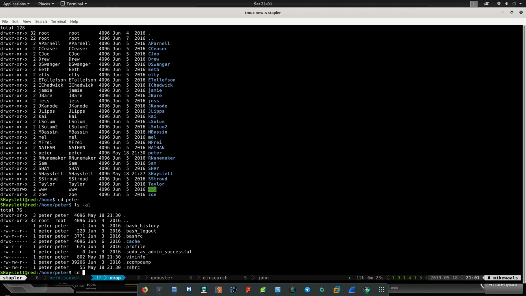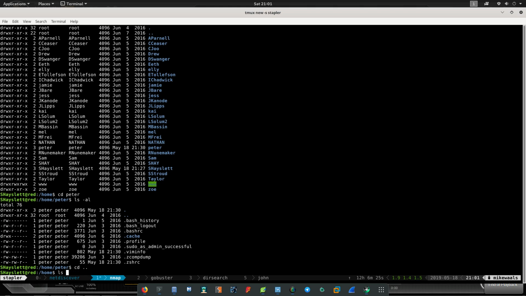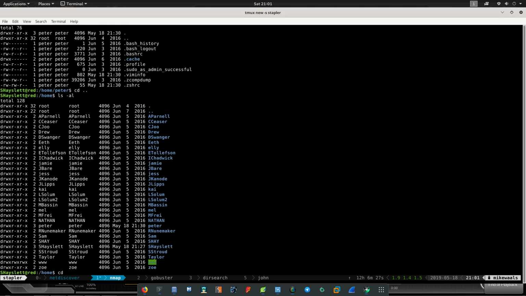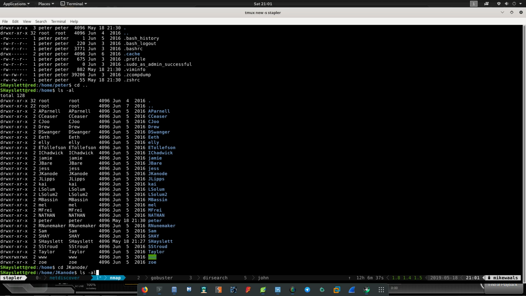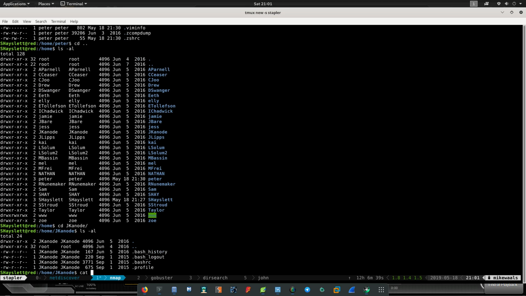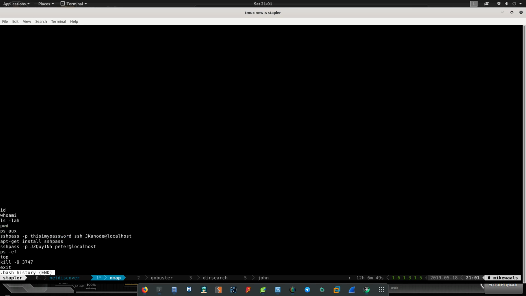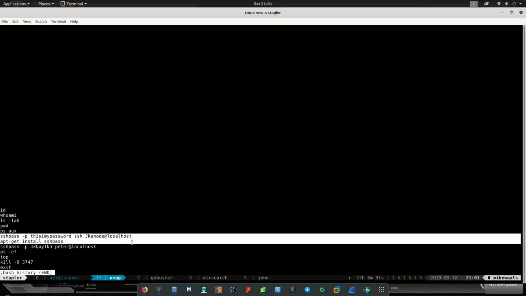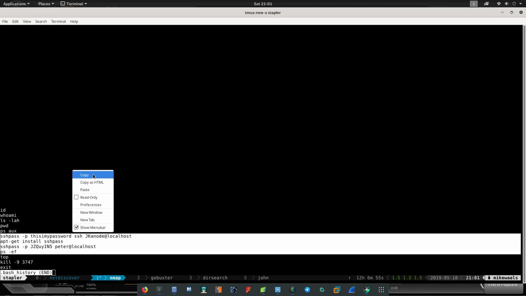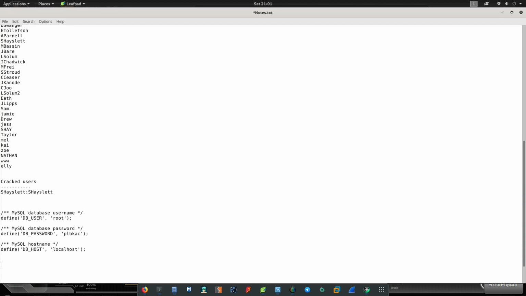So to do that, you can go to here, do bash and do bash history, and here you can see we have the password for 2 users, right, which we are looking for.